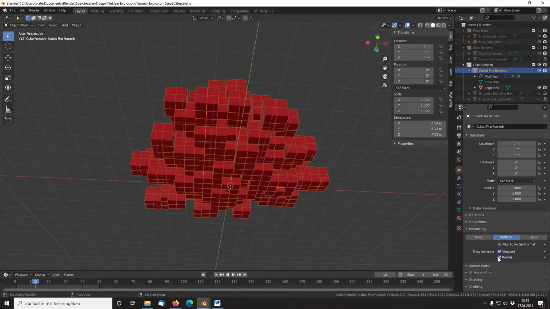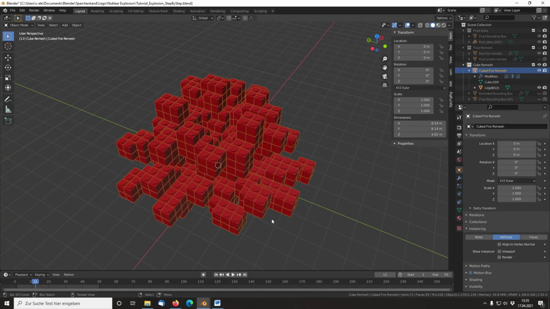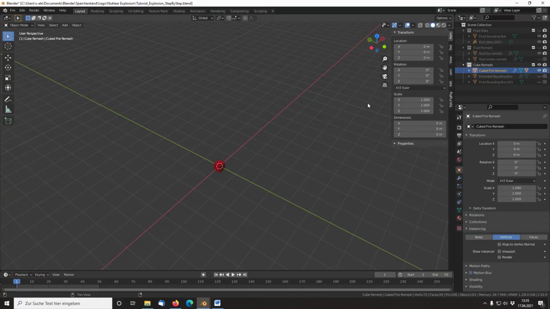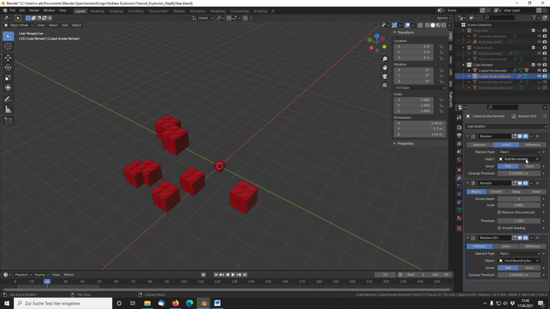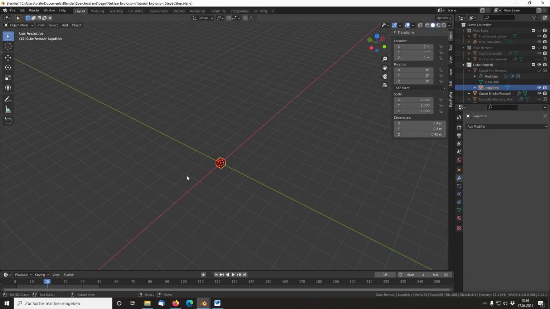Deselect the Show Instance as Selections, so you only see the Lego brick explosion. Now you have an explosion animation with Lego bricks inside Blender. You can copy the workflow for the smoke mesh as well. Remember, you need a new Lego brick and parent it to the smoke mesh.